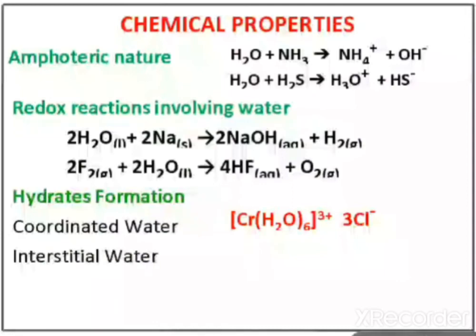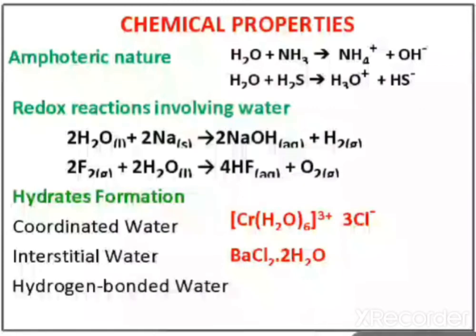Next, interstitial water. Interstitial water is like interstitial hydrides. The molecules are present and between molecules there will be some space. In that empty space, a water molecule gets absorbed, and these are known as interstitial water. This is again a hydrate, because the water is not reacting chemically. Water is not converting into hydrogen or oxygen, or the compound is not changing into some other compound. This water is only absorbed. Okay, so an example of interstitial water is BaCl2, and the last one is hydrogen bonded water.